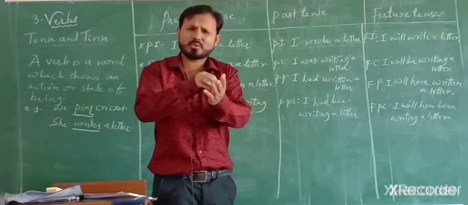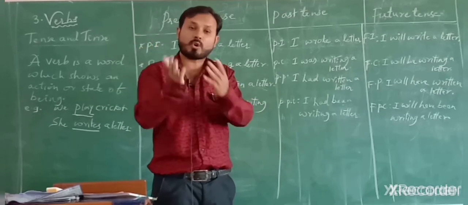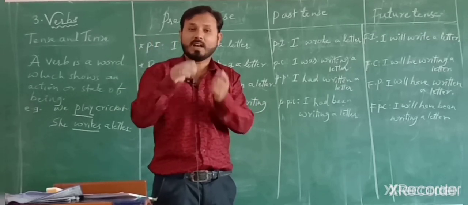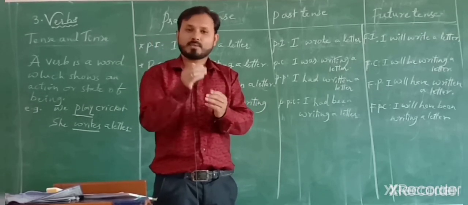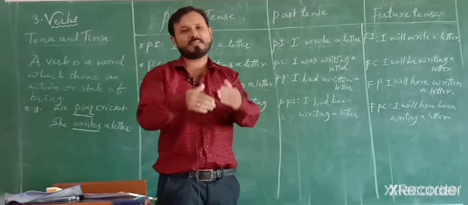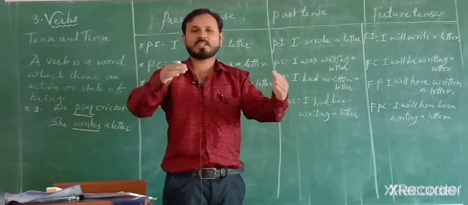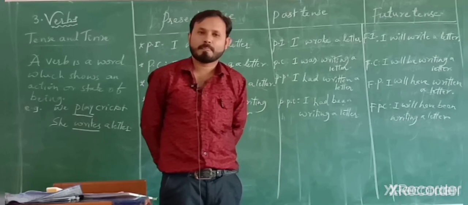Negative: when not comes, it will become negative. So where should you use not in the sentence? After the auxiliary. Which is the auxiliary here in I am singing a song? Am. So after am you have to put not, and it will become a negative sentence. For example, I am not singing a song.